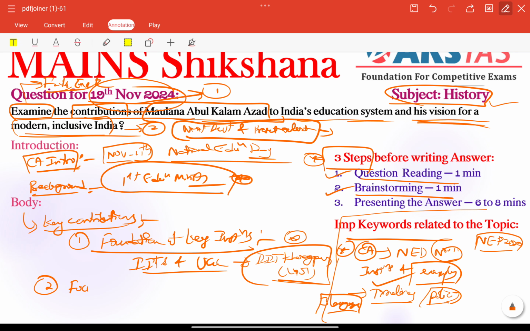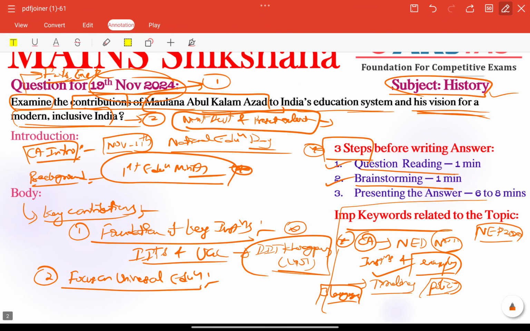Next, focus on universal education, also a very important contribution of Maulana Abul Kalam Azad. He personally advocated free and compulsory primary education to combat illiteracy in India. For example, his vision is reflected in the Samagra Shiksha Abhiyan that was started in 2018. Very important, a recent example.